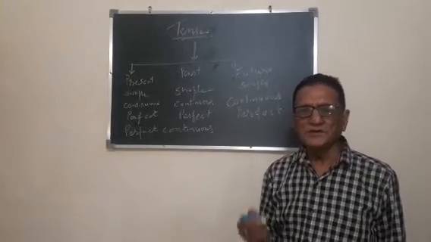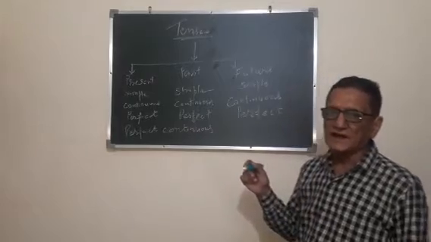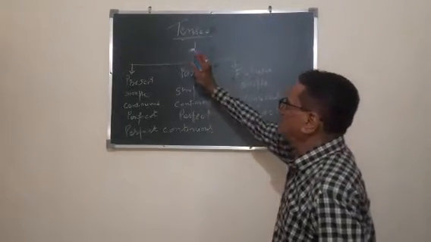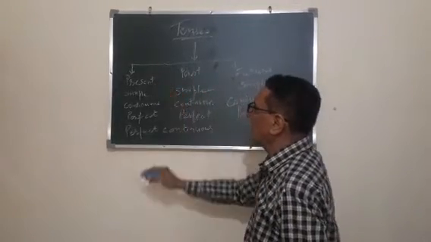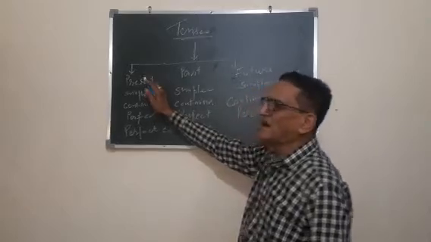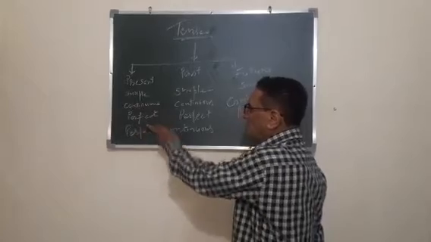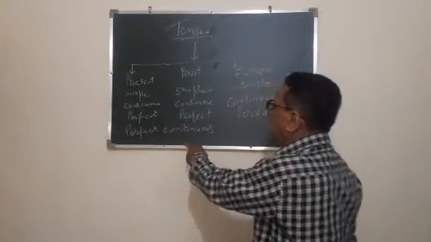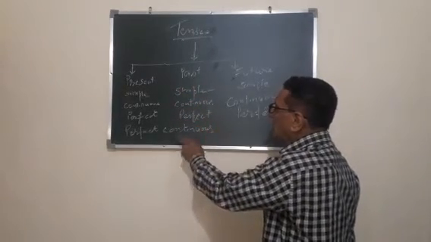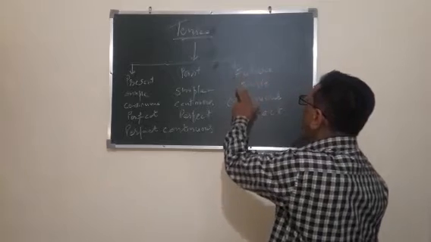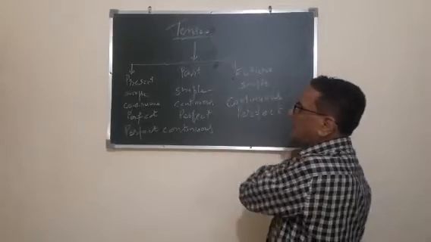Today I am going to tell you about the tenses. There are three types of tenses: present, past, future. Every tense has four parts: simple, or people say present indefinite, present continuous, present perfect continuous, then again simple past, past continuous, perfect continuous, future indefinite, future continuous, future perfect continuous.